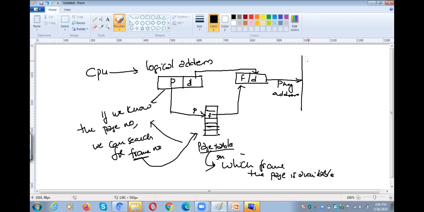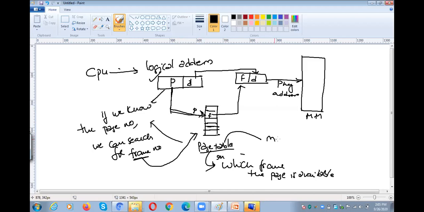So this is the main memory, right? That means whenever the CPU generates a logical address, we need to refer to the main memory twice for the execution. One is to know the frame number.